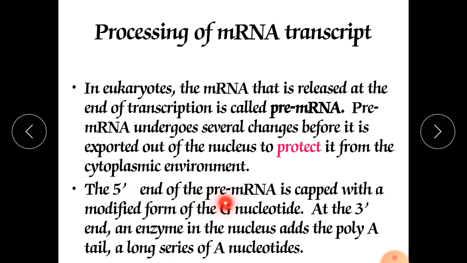The 5' end of the pre-mRNA is capped with a modified form of guanine nucleotide. At the 3' end, an enzyme in the nucleus adds the poly-A tail, a long series of A nucleotides. So the 5' end is capped with a modified guanine nucleotide, and at the 3' end the enzyme adds the poly-A tail, a long series of A nucleotides.